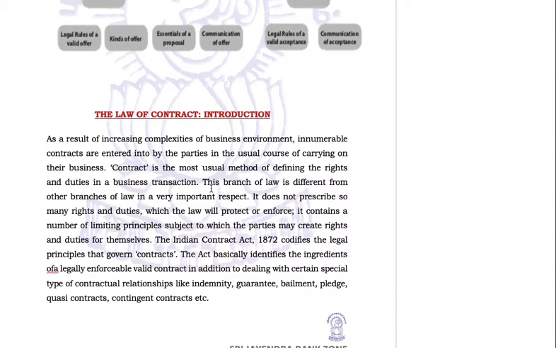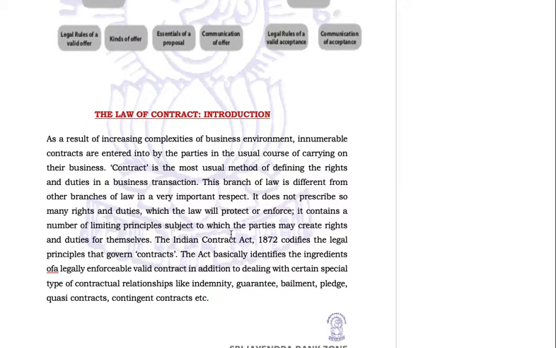This branch of law is different from other branches of law in a very important aspect. It does not prescribe so many rights and duties. Like other laws, they give you a lot of rights and duties, that you can do this, you can do that, which the law will protect or enforce. It contains a number of limiting principles, subject to which the parties may create rights and duties for themselves. Rather than providing you rights, liberties and duties, it leaves it to you, the contracting parties, to create as many rights and as many duties for yourself as you want.